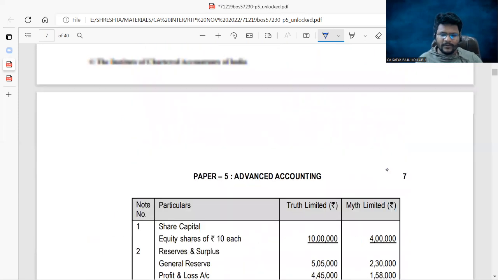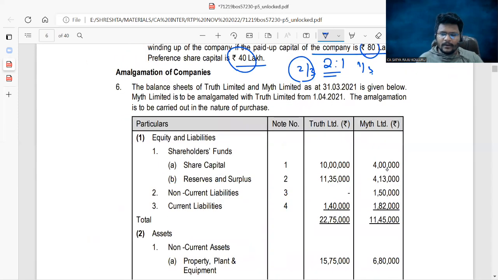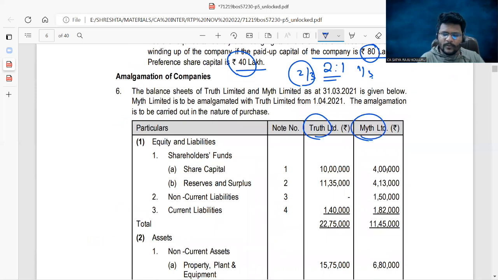What is the given information? Two companies are there. One is Truth Limited, the purchasing company, and another one is Might Limited, which is the selling company. If I read the problem clearly, then you can easily identify. The balance sheet of Truth and Might as of 31st March 2021 is given below. Might Limited is to be amalgamated with Truth Limited from 1/4/2021. The amalgamation is to be carried out in the nature of purchase. He has clearly given amalgamation in the nature of purchase.